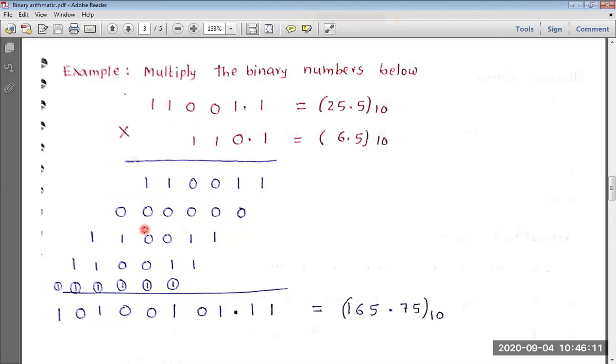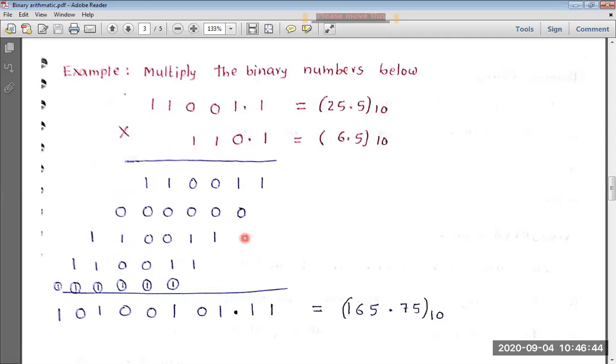Now where do we have to place that number? Leaving two digits. This is one digit, two digits. Write down the result starting from the third digit onwards. Like this. We are done with the first three digits. Now multiply this with this 1. We get the same thing. Write it down here, leaving three digits: 1, 2, 3. Write down this number here.